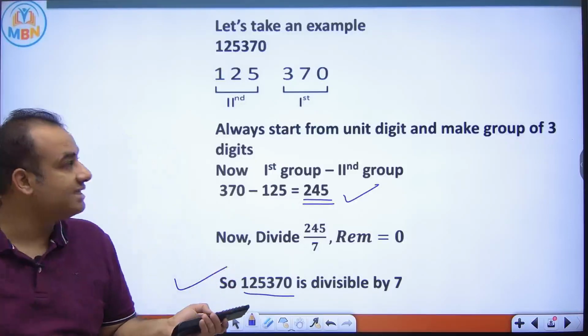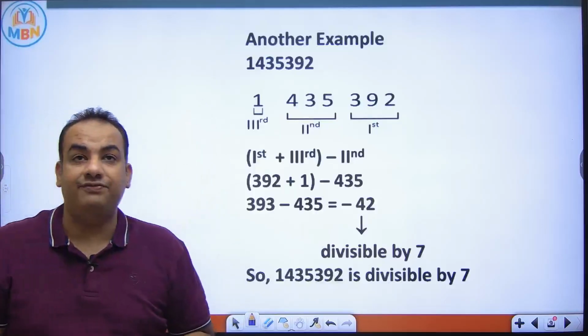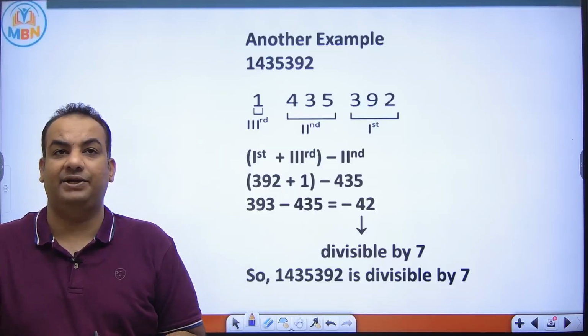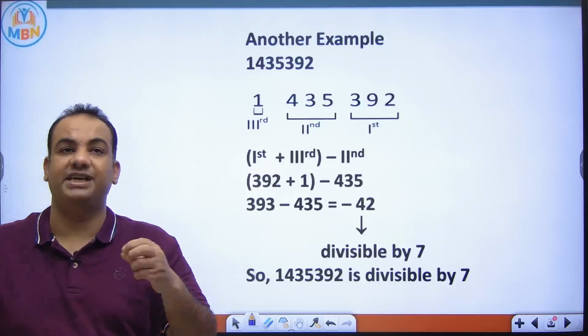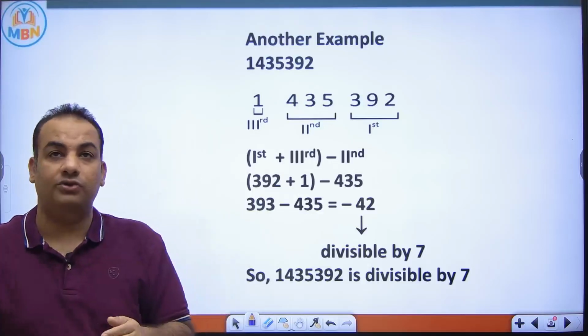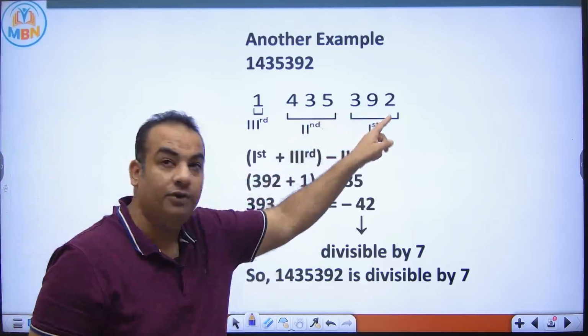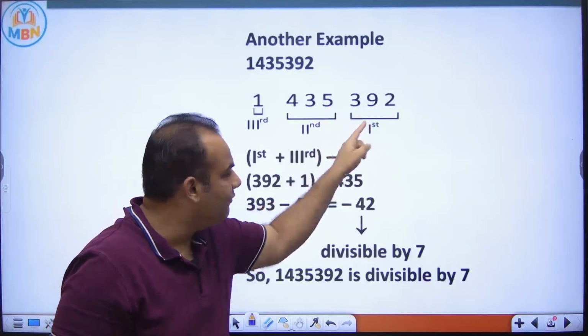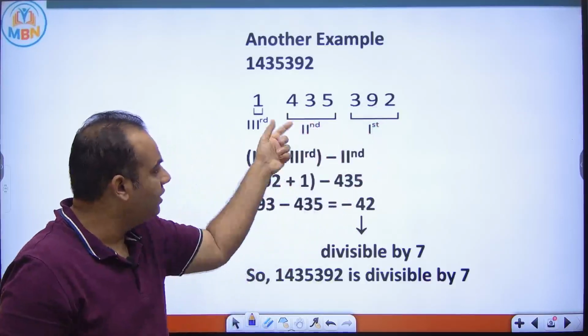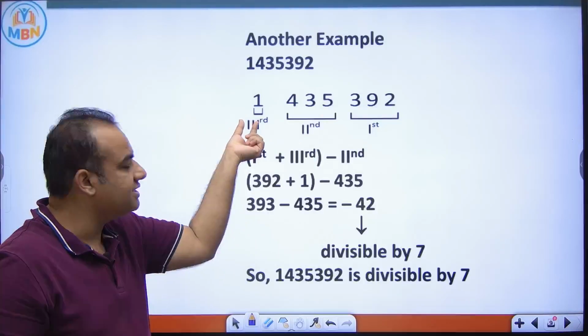I'll give you one more example. Please see this, 1435392. Suppose you have more digits. Again, you follow the same process. Always start from the unit digit. 1, 2, 3 is the first group, 1, 2, 3 is the second group, and what is left is in the third group.